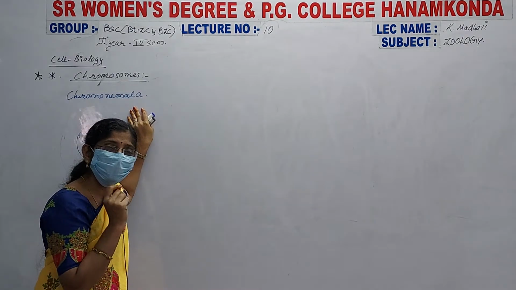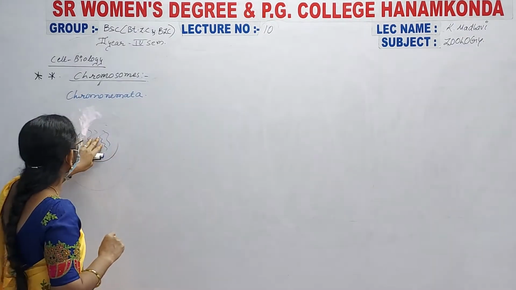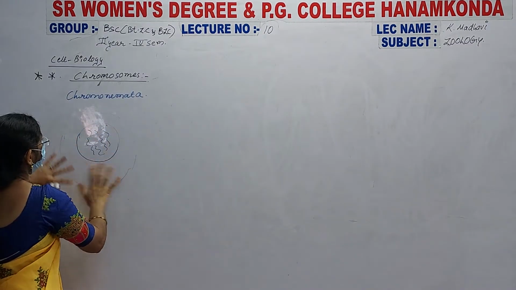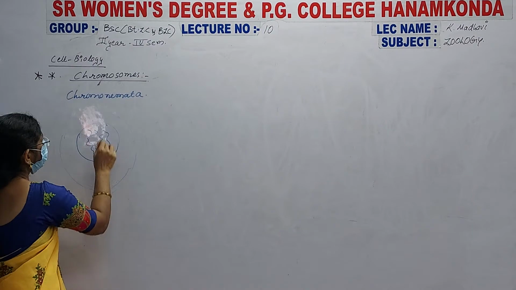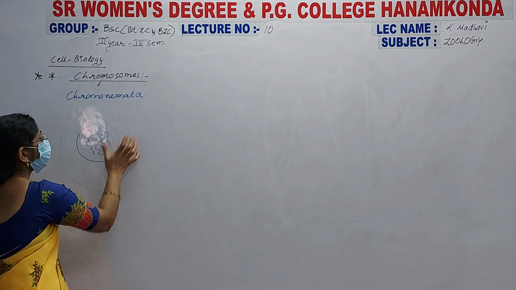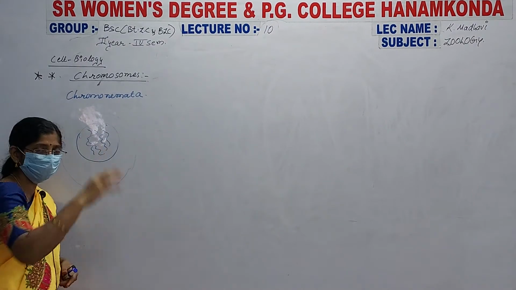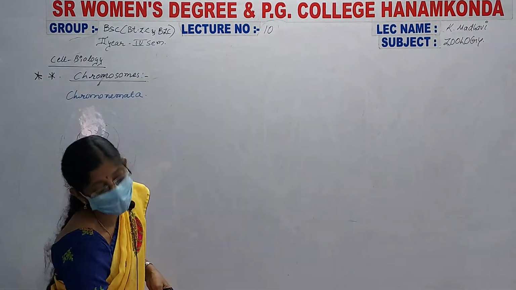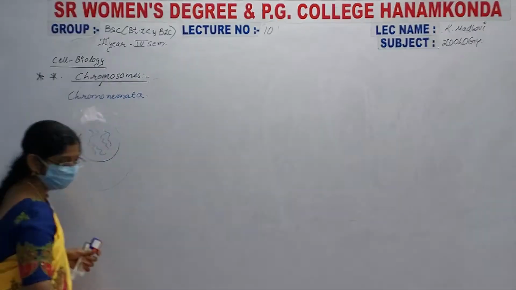Especially during cell division only, the chromonemata thread-like structures occupy space and form two arm-like structures. This is known as a chromosome. Here we gave a simple definition of chromosomes.